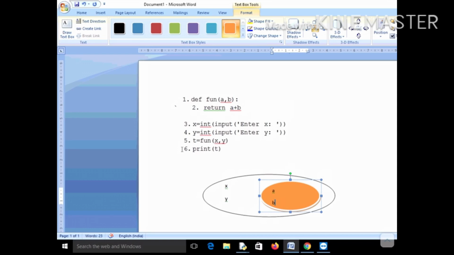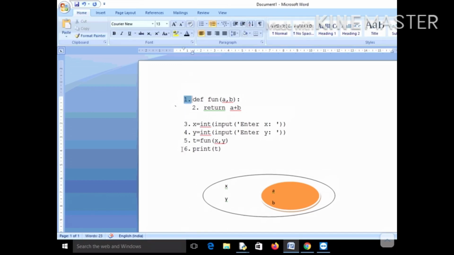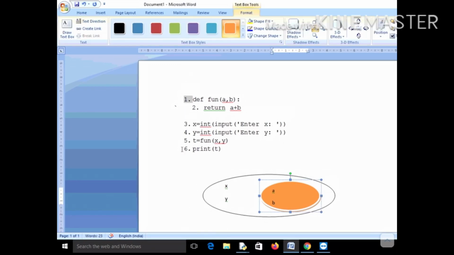Now listen very carefully: a and b will get created, and this shows you the local environment for function fun.